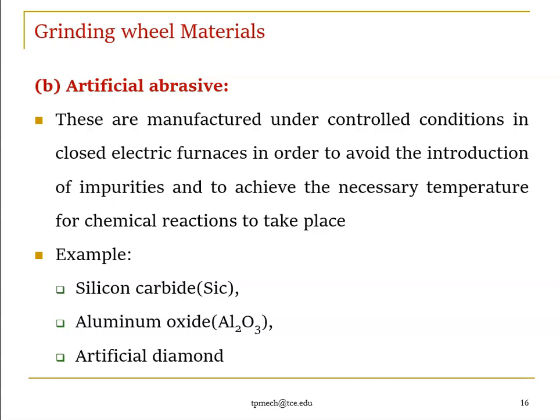If gases are present in the grinding wheel, they will make voids or oxide flaws. In order to avoid this, we use a closed furnace.